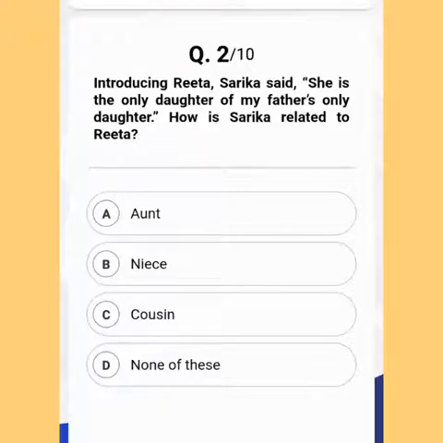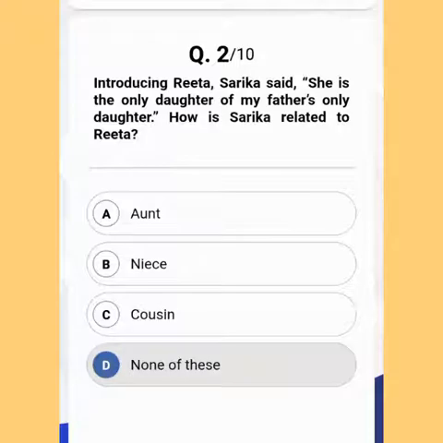Moving to the second question, introducing Rita, Sarika said, "She is the only daughter of my father's only daughter. How is Sarika related to Rita?" There are 4 options, and again you have to pause the video, try to solve this, and then I will reveal the answer. So the correct answer of this question is option D, none of this. So in the next slide you will be provided with the explanation.